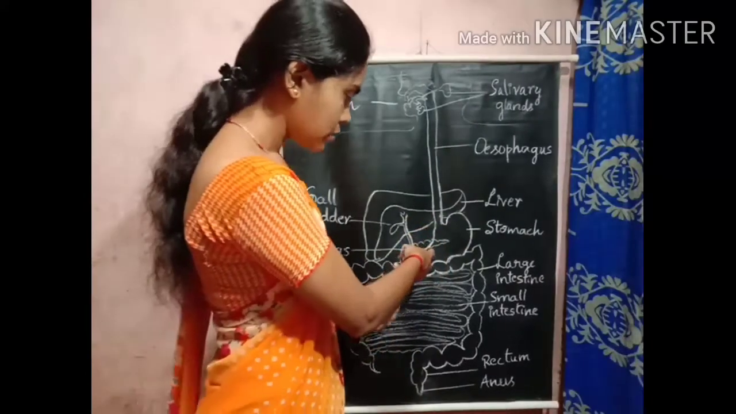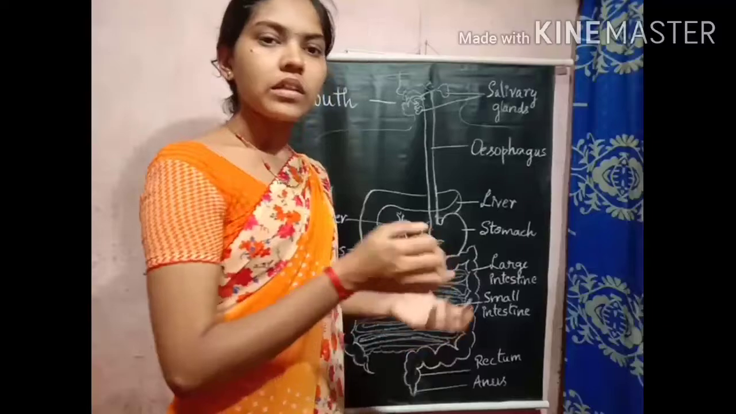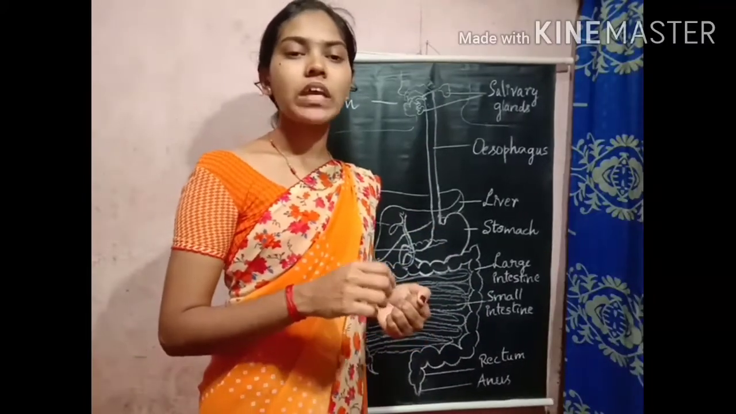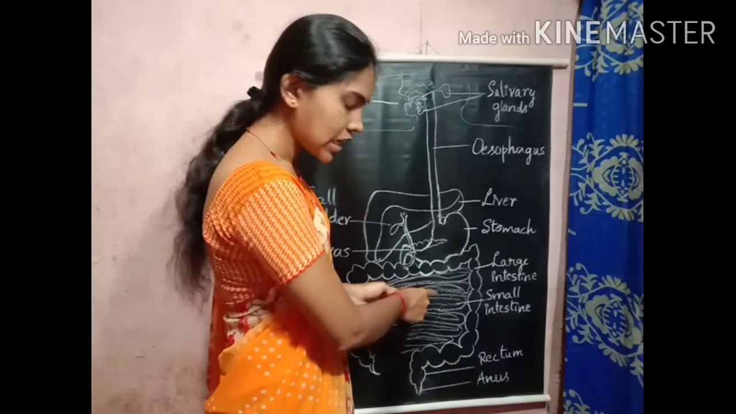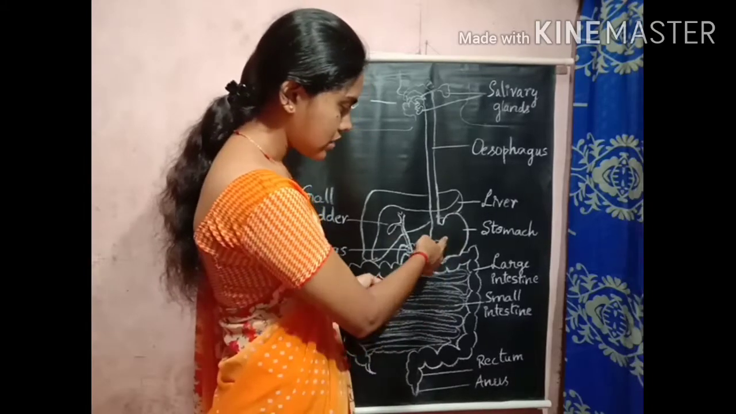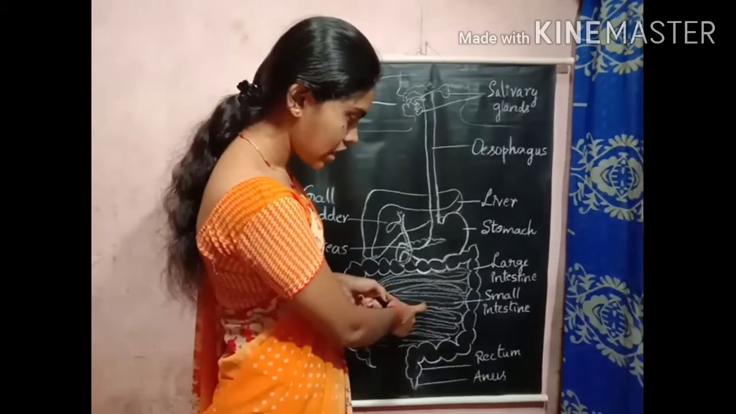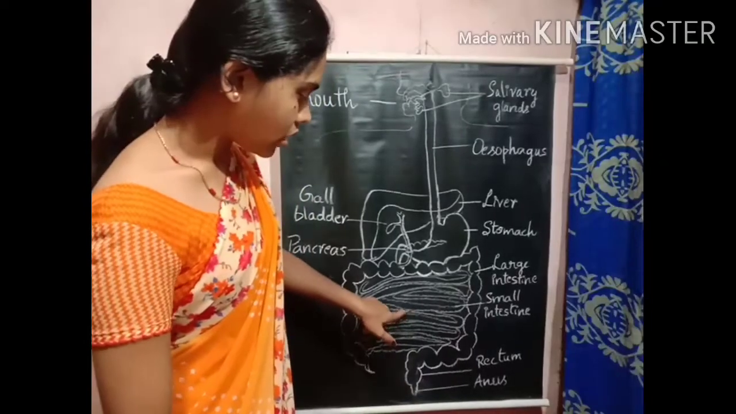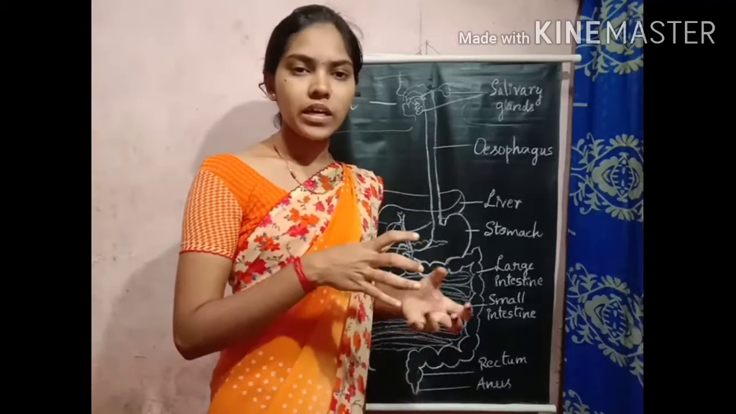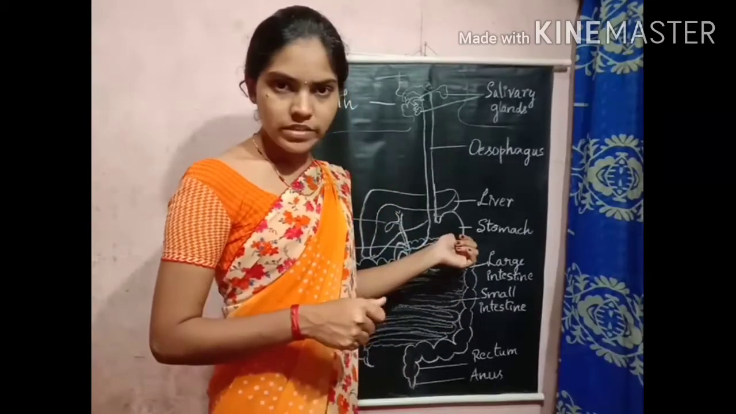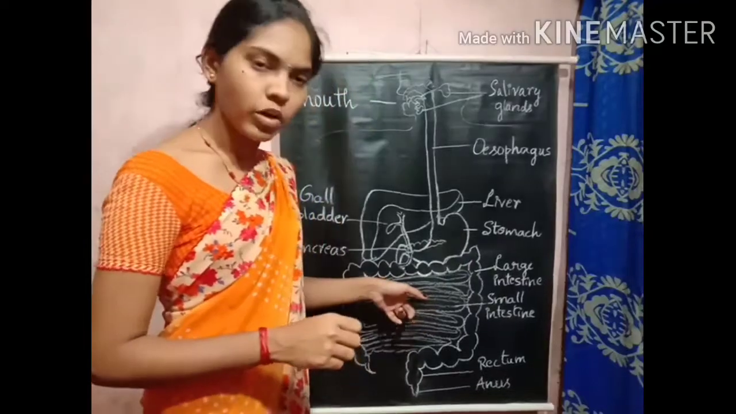Once the digestion in the stomach is over, the food will be converted into a semi-solid that we call chyme. What is chyme? A semi-solid mass of partially digested food that passes from the stomach to the small intestine is known as chyme. This chyme will be passed into the small intestine. In the next step, the digested food will be transferred into the small intestine. Now let us discuss the role of the small intestine. Before that, what is chyme? Chyme is the semi-solid digested food which is released from the stomach. This chyme will enter the small intestine.